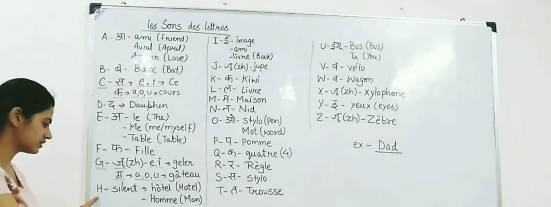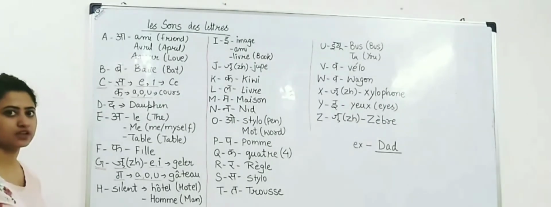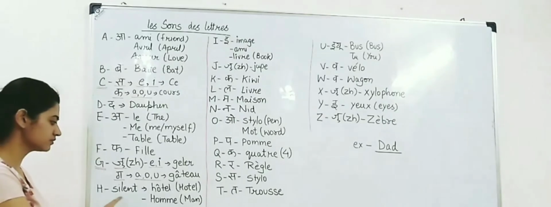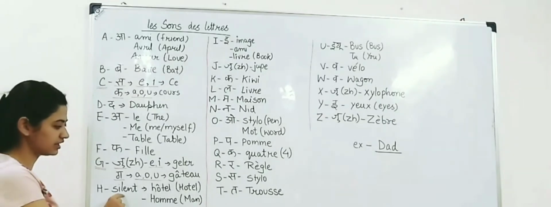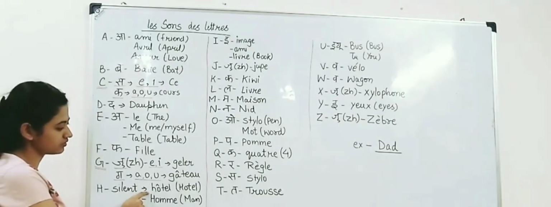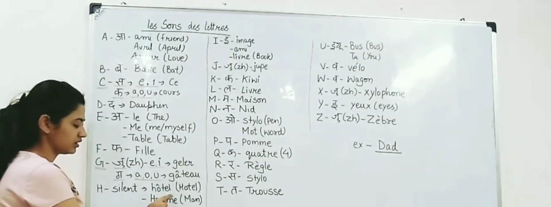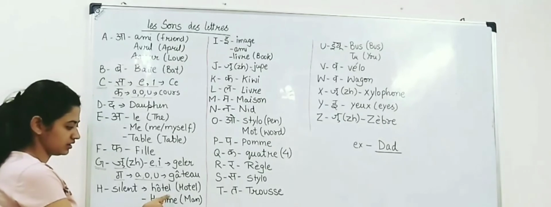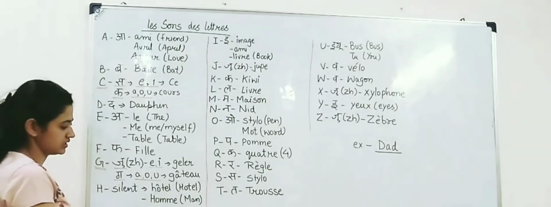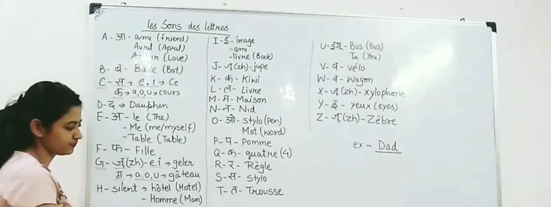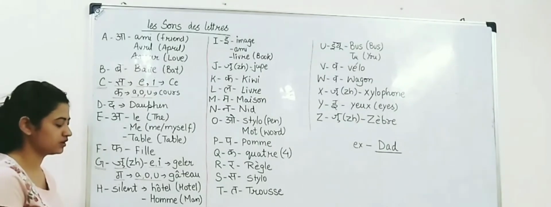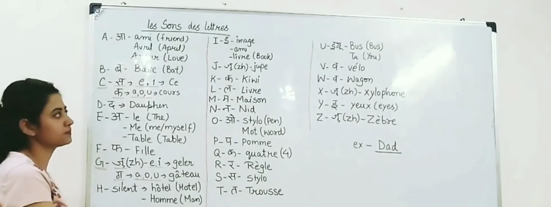The next letter is H. As I already told you, H is a silent vowel, so it does not have any sound. For example, hôtel. Hôtel. Another example is Om. Om, which means man.